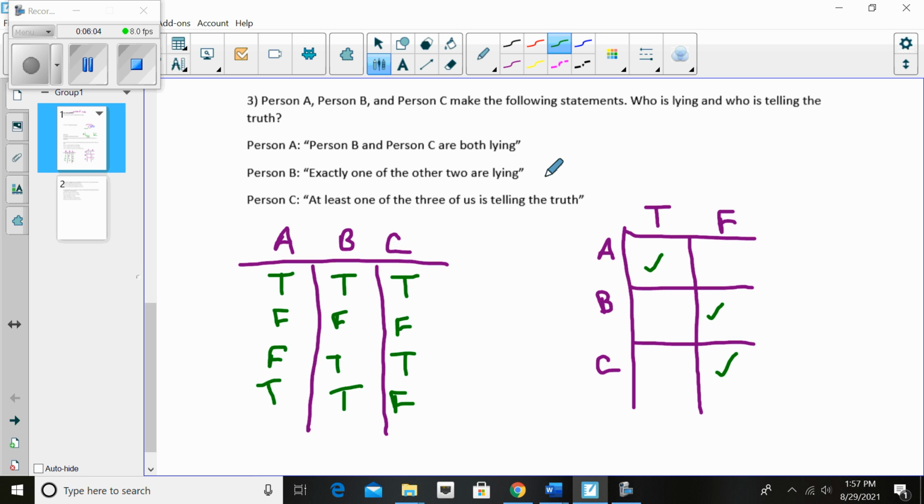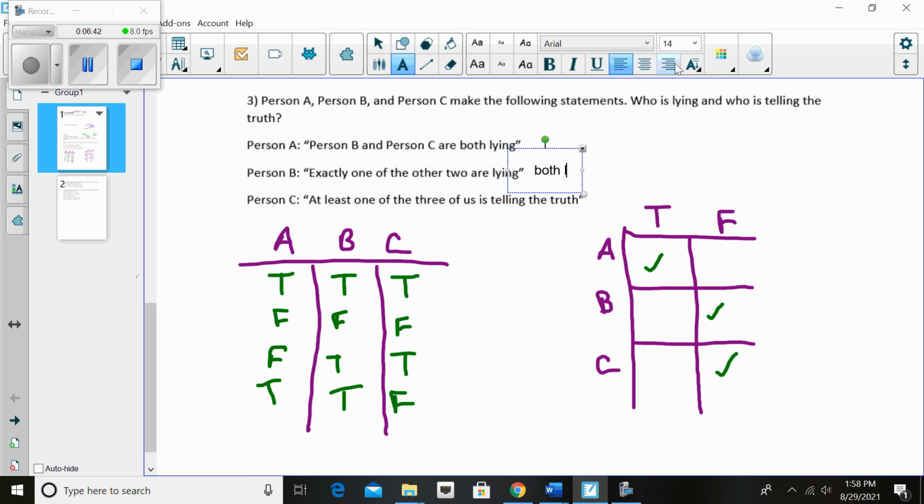Think about that carefully, because right now I'm saying, okay, if person A is telling the truth, this is a lie right here. What does that really mean then for this to be a lie? All right, maybe pause the video and think, because I know this gets a little bit, you probably need a minute to process this, right? You're getting some double negatives here and things like that. So if person B is lying, what that actually does mean is that it's not the case that exactly one of the other two are lying.